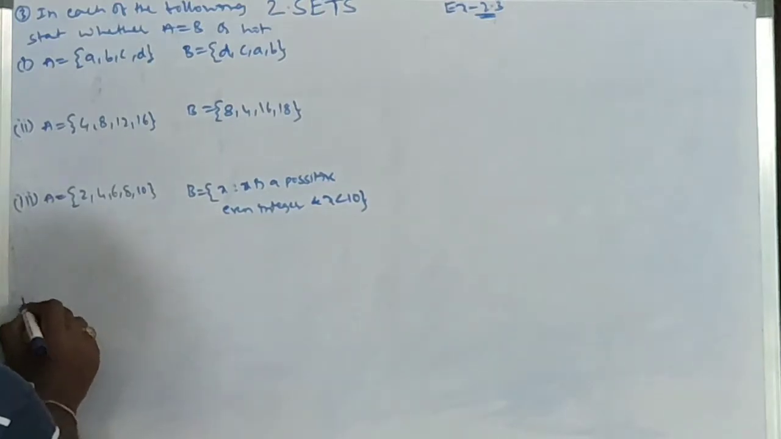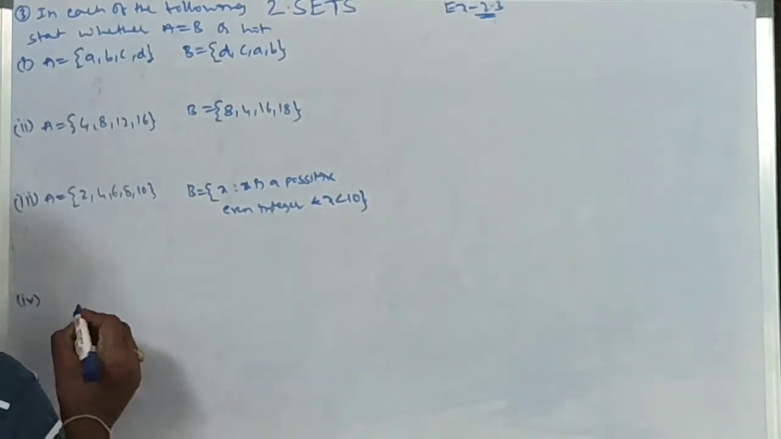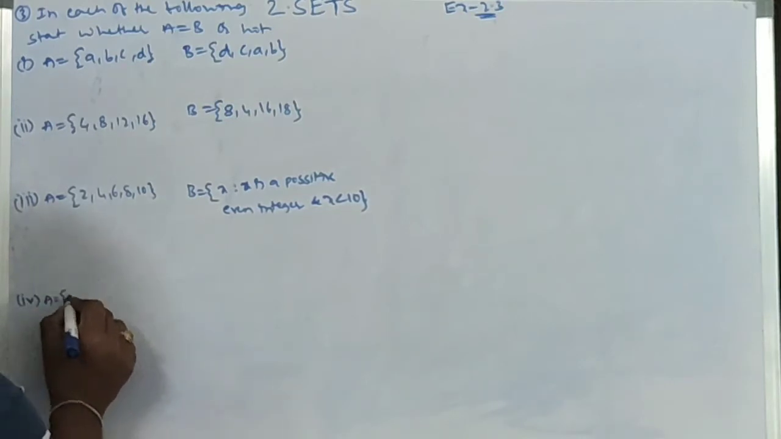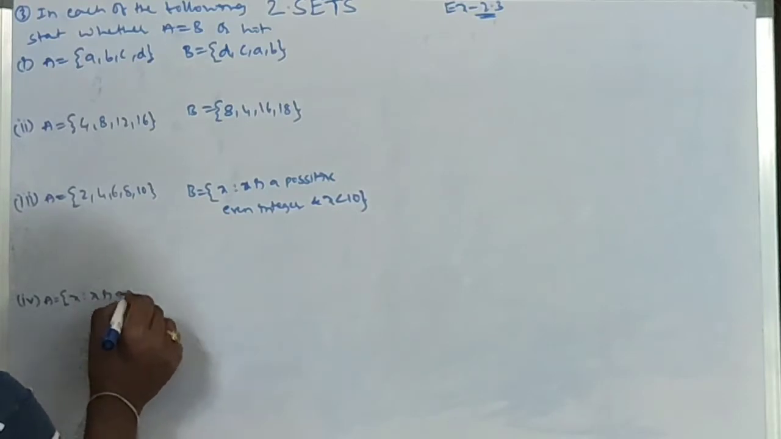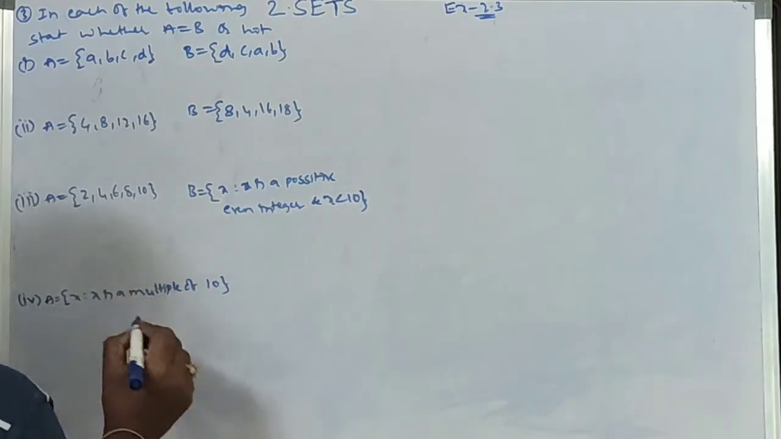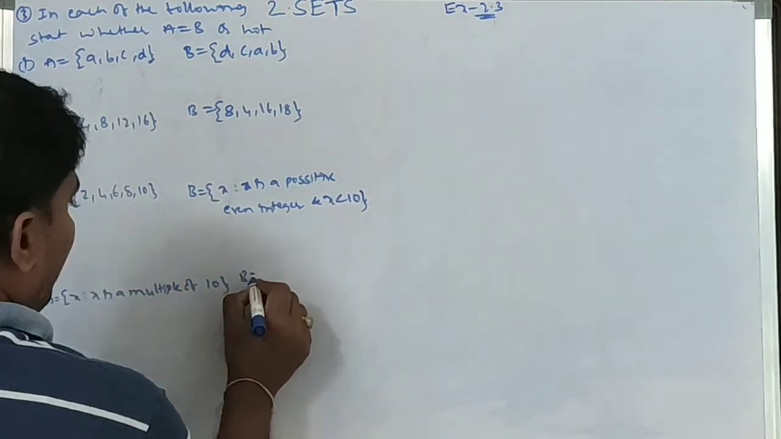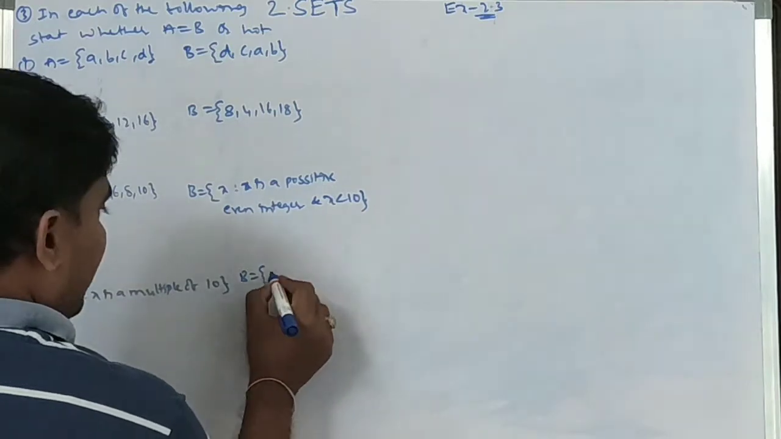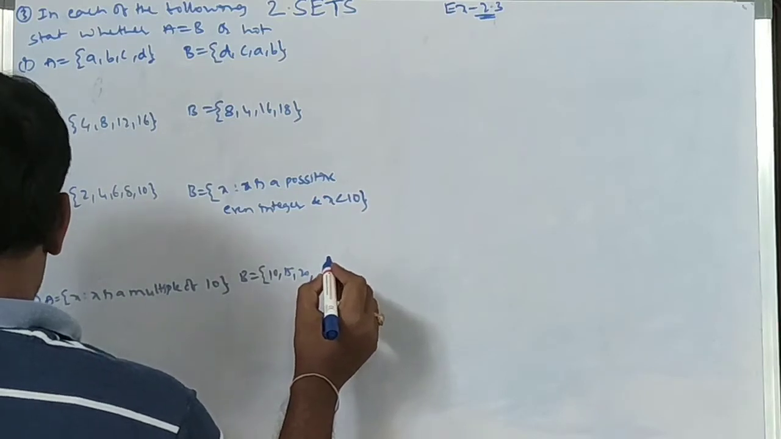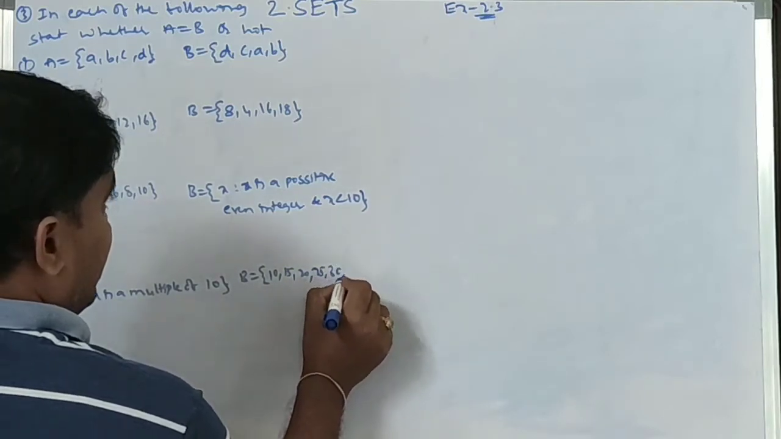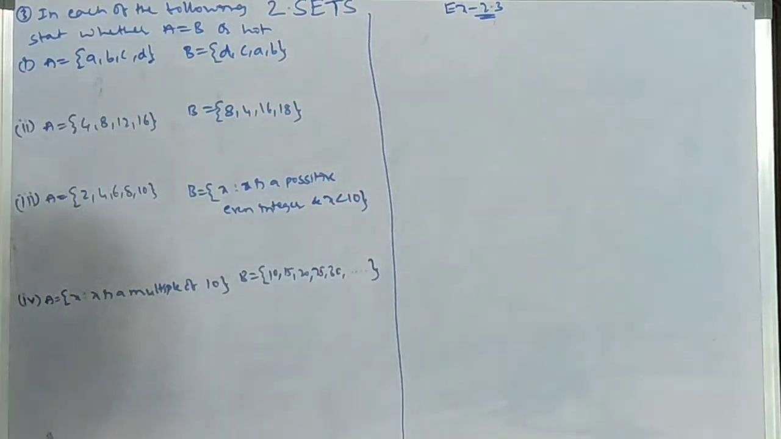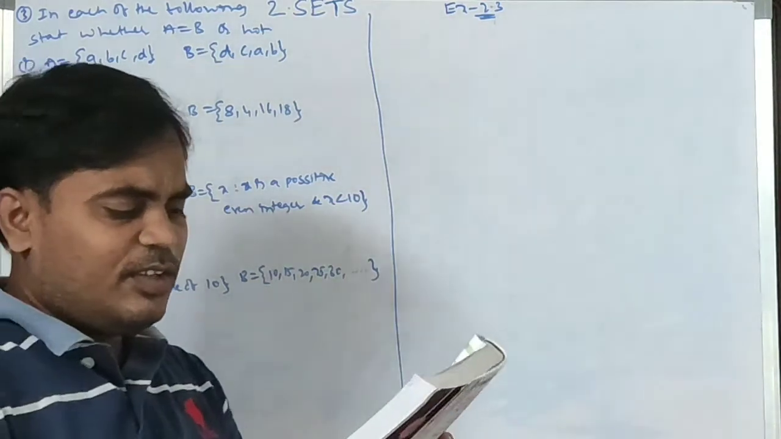Next, fourth, A equal to {x such that x is a multiple of 10}, B equal to {10, 15, 20, 25, 30}. Okay. Now whether A and B, this is the question.